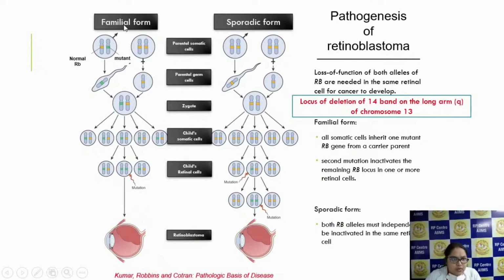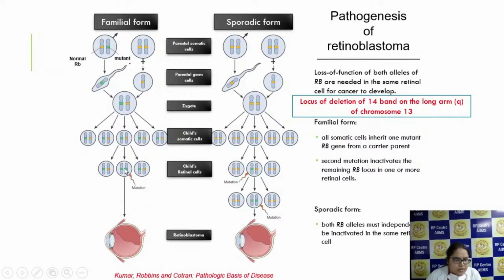Here you can see you have two forms, the familial form and the sporadic form. In the familial form, this is a normal RB gene, this is a mutant, and here both are normal. From here, the germ cell has a mutant, and here it's a normal cell. So the zygote will also have a mutant gene. This gene will be transmitted to the child's somatic cells, so all the cells have this mutant gene, and when this passes to retinal cells, all the retinal cells will carry the mutant. So for retinoblastoma to occur, the second mutation has to occur.